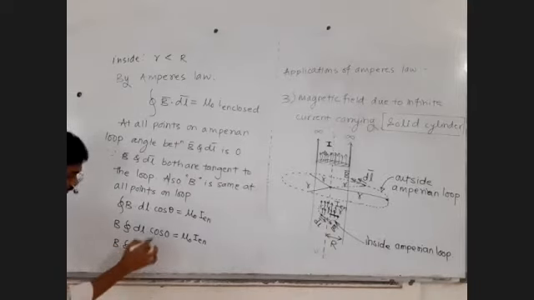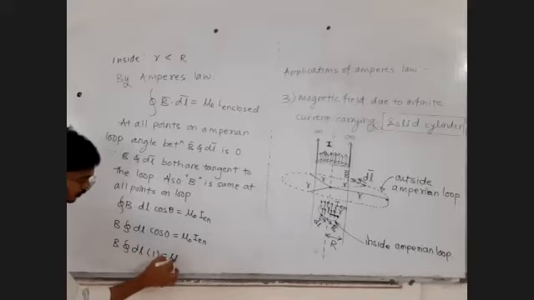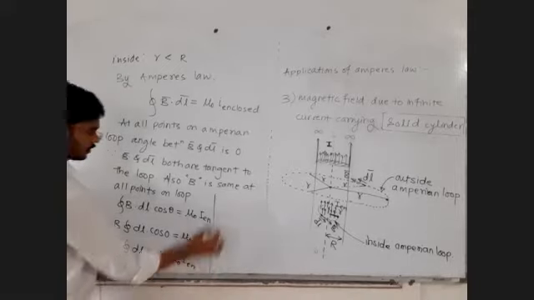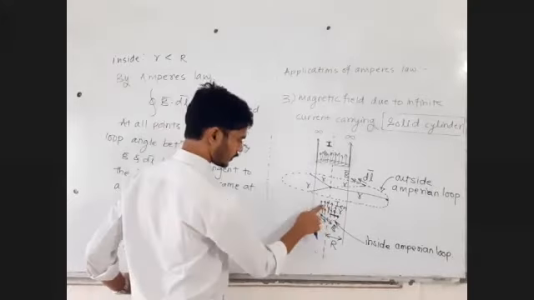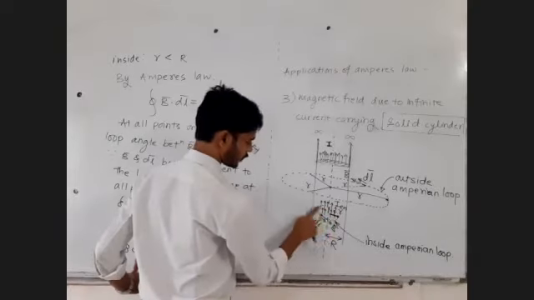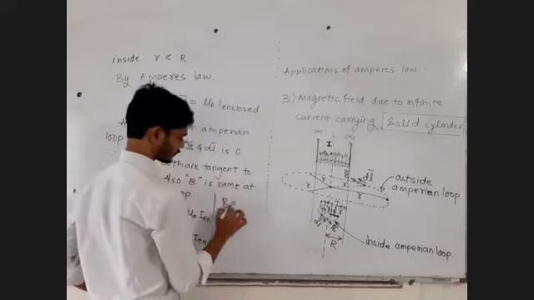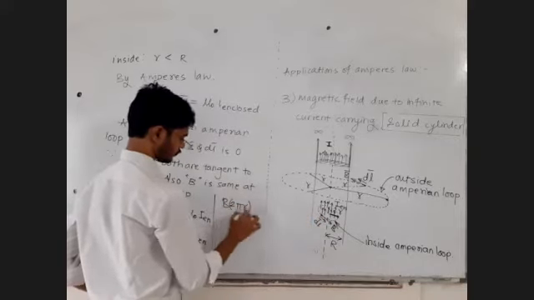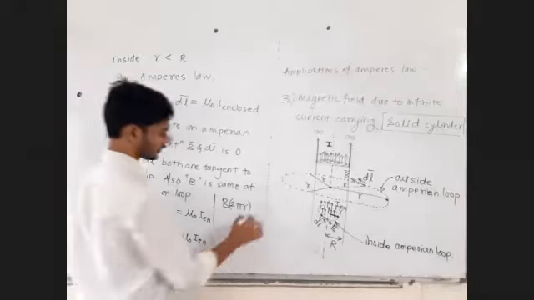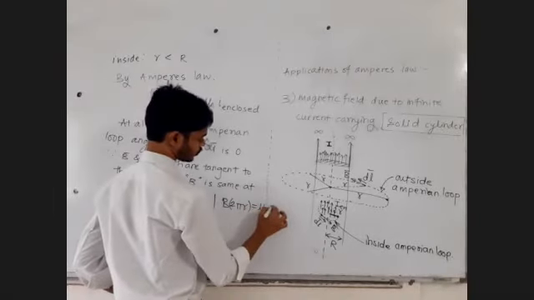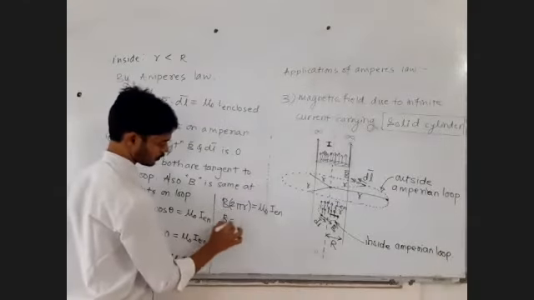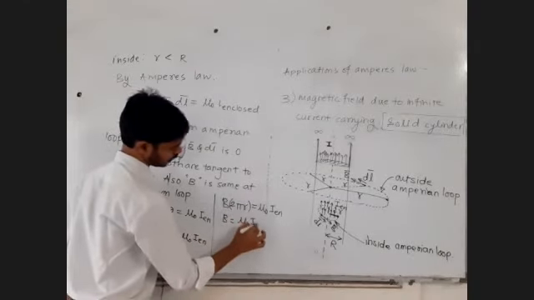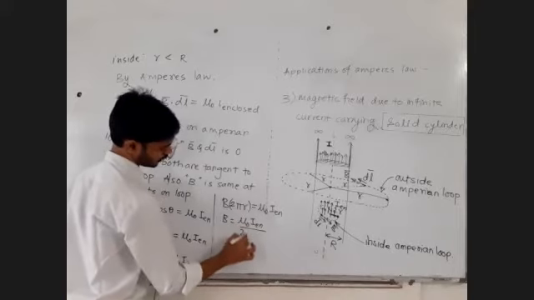Closed integral dl cos 0 is plus 1, equal to mu 0 I enclosed. What is B into dl? Closed integral dl over this entire loop. Dl will give you 2 pi r, is equal to mu 0 times I enclosed. Keep it simple. B is equal to mu 0 into I enclosed upon 2 pi r.